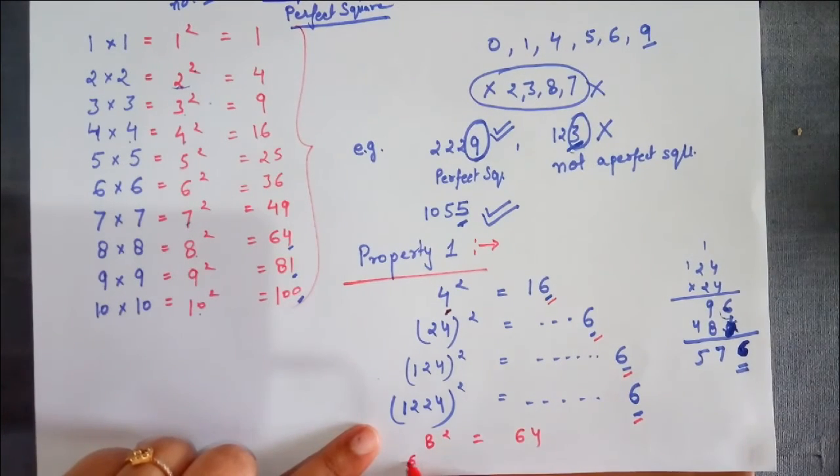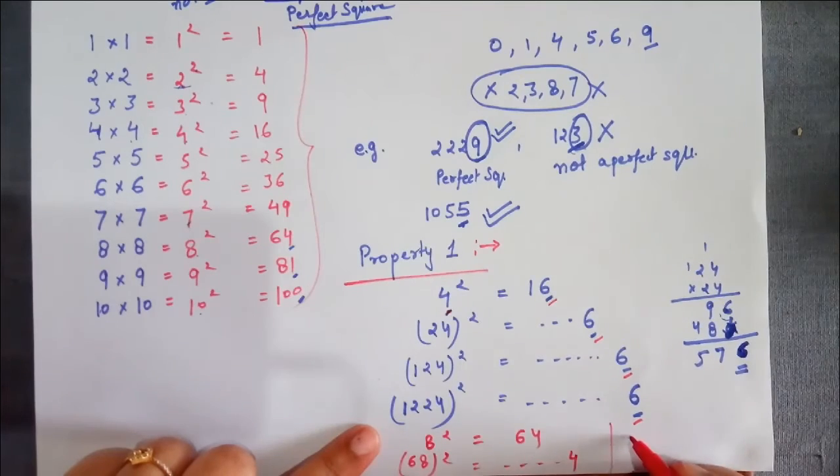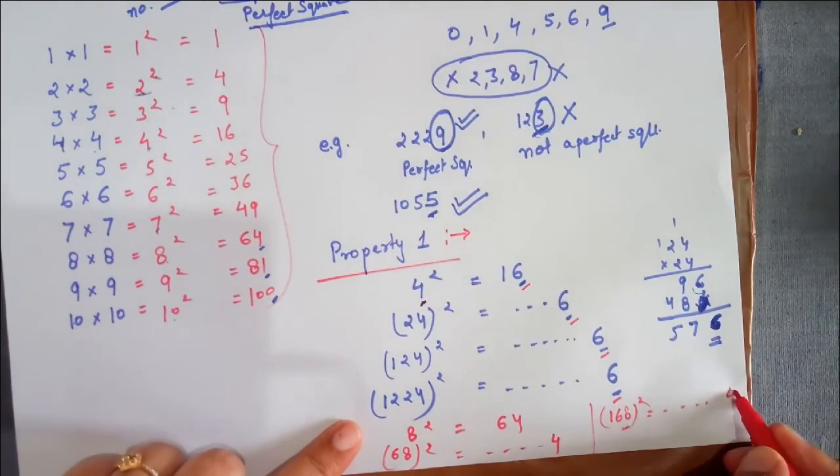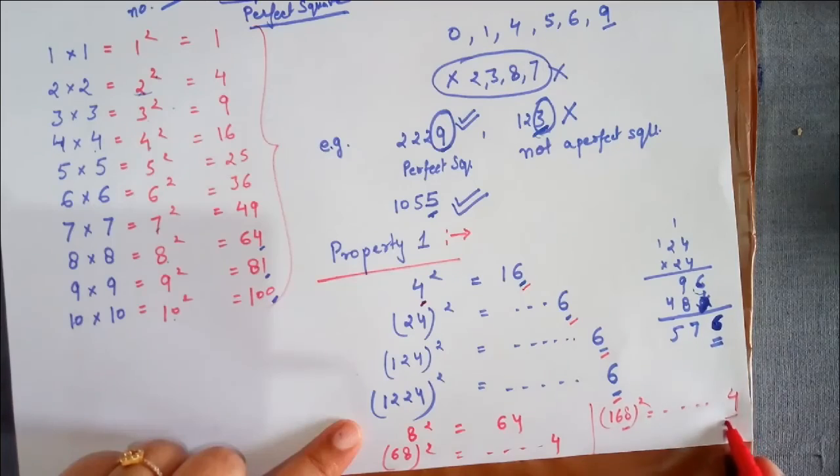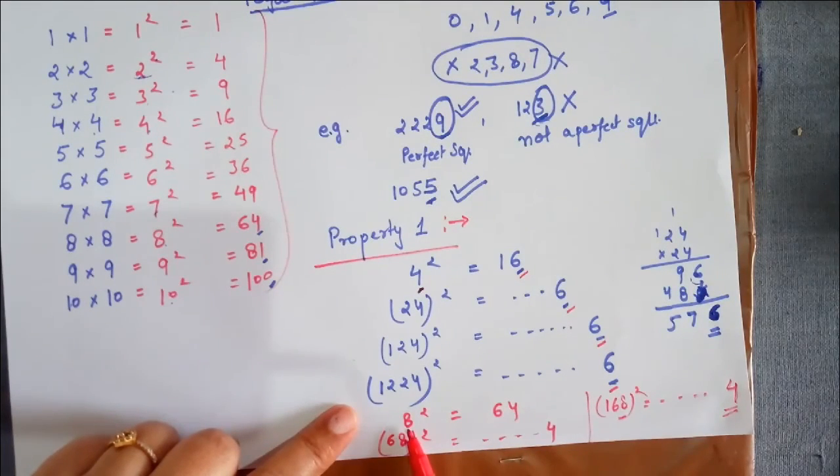So for all numbers ending with 8, the square will always end with 4. 168 square, because the ending number is 8, the square number will always end with 4. The number can be anything, but the unit place digit will always be 4 because of this 64. 8 square is equal to 64. So all numbers ending with 8 have squares ending with 4.